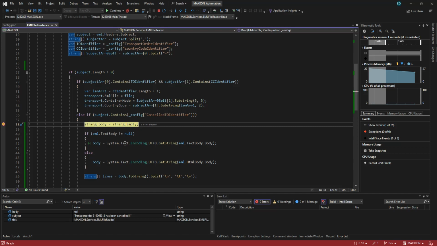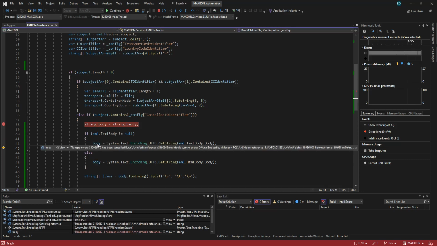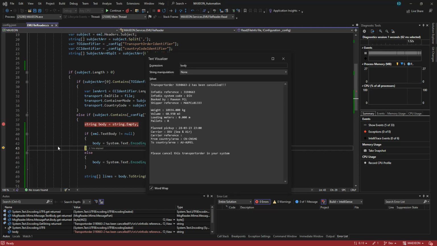So that is why email body if not equals to null, text body. So that is the body, text encoding, get string, XML, the text body. So you can have now the information like that. So as you can see here, what we are going to get is only this one. This is our identifier, Book By, and we just get this FCL. So that will be the container mode. And the country code is from the country area, and this is the first two. So we can easily get it.